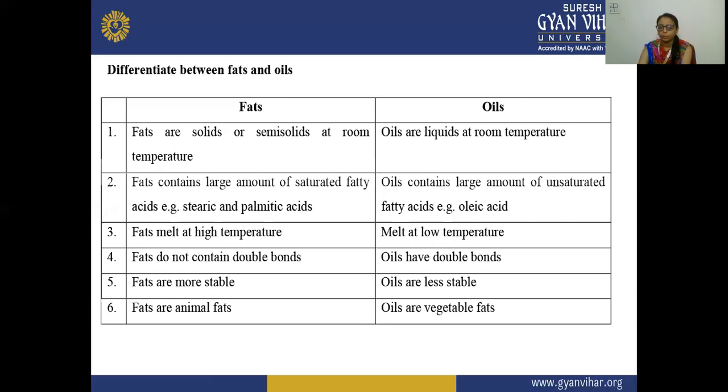Fats do not contain double bonds because they contain the saturated compounds, and saturated compounds are those that contain the single bond, like alkanes. And oils have double bonds, because they contain the unsaturated fatty acid, and unsaturated compounds are those that contain the double bond, that are the alkenes. And fats are more stable, whereas the oils are less stable. Fats are obtained from animal fats, and the oils are your vegetable fats.